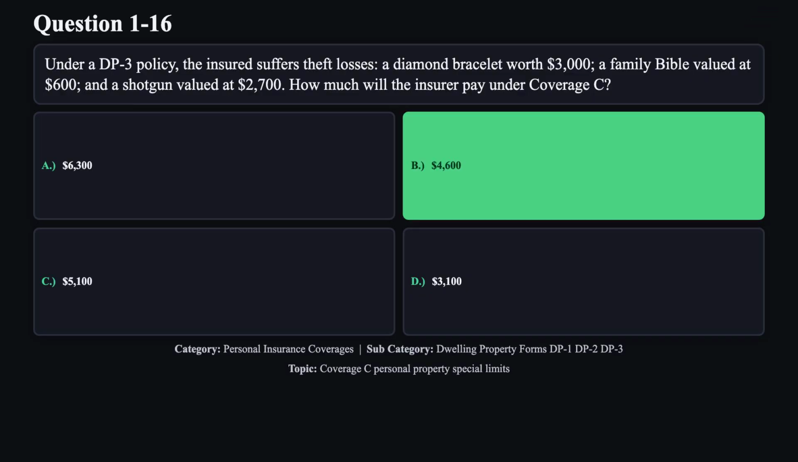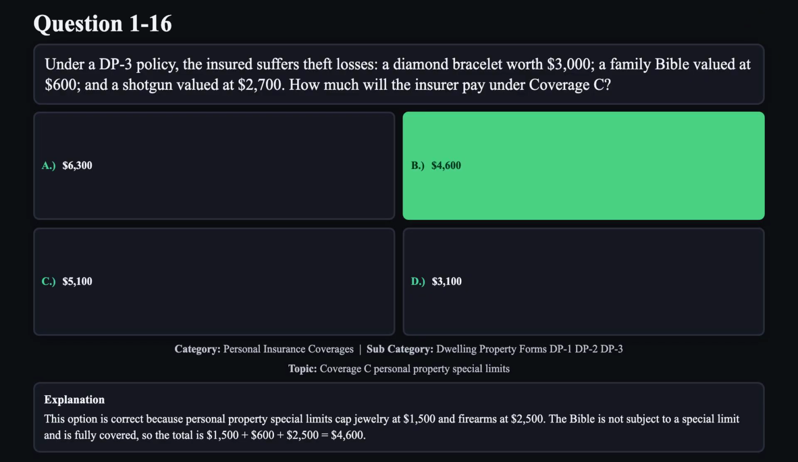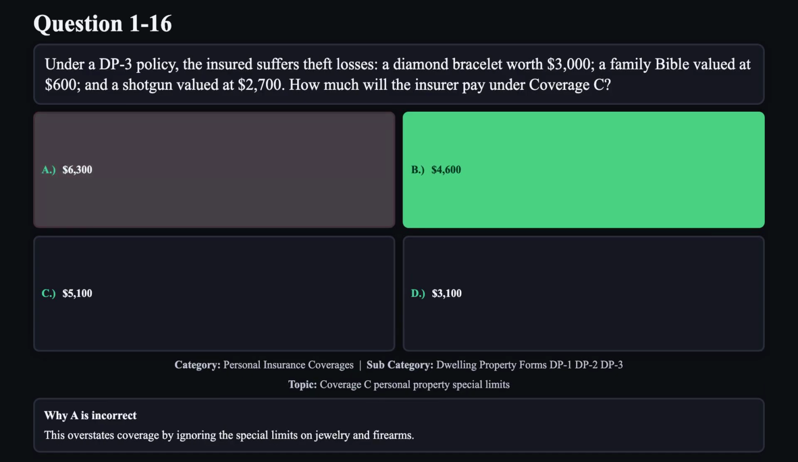The correct answer is B. This option is correct because personal property special limits cap jewelry at $1,500 and firearms at $2,500. The Bible is not subject to a special limit and is fully covered, so the total is $1,500 plus $600 plus $2,500 equals $4,600.